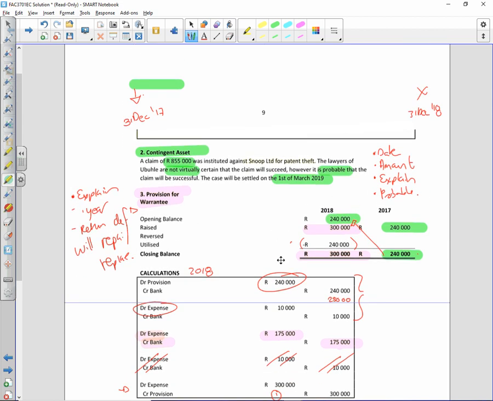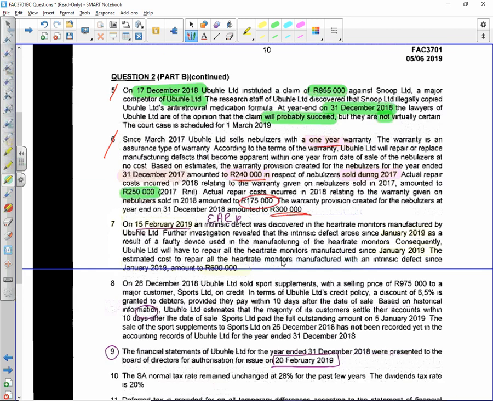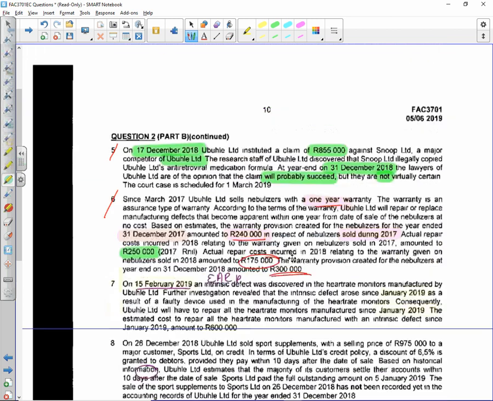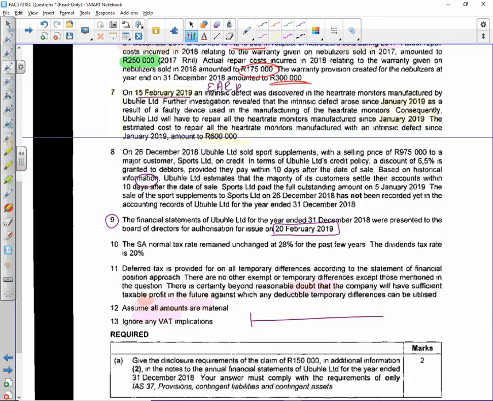Okay, I hear you. Yes, it would. But the issue we have with this one, sorry, I can't go there. Let's go here. The only issue here is a provision needed to be raised on 31 December 18. We only discovered this defect after year end, and the defect related to things that happened after year end.